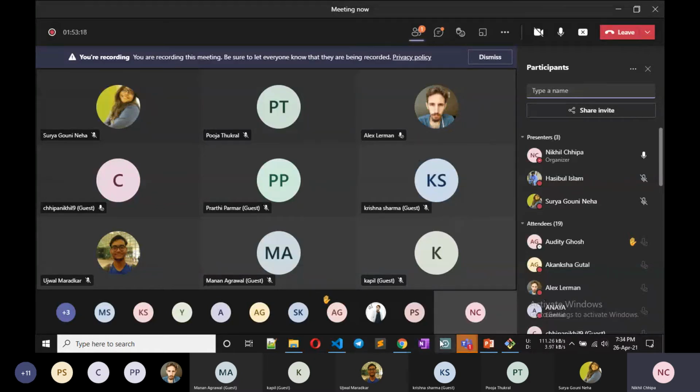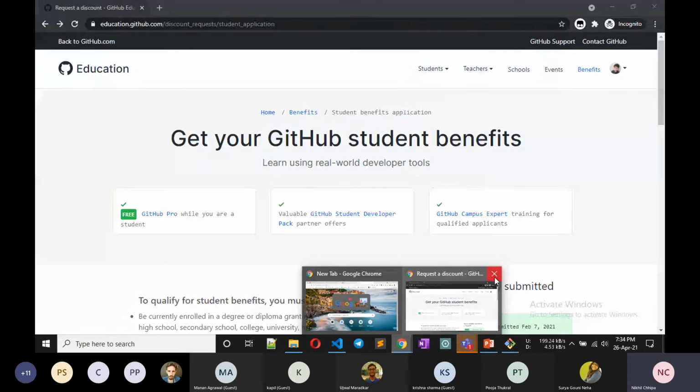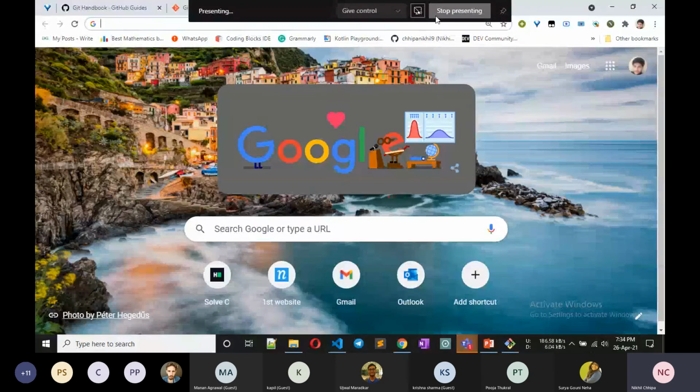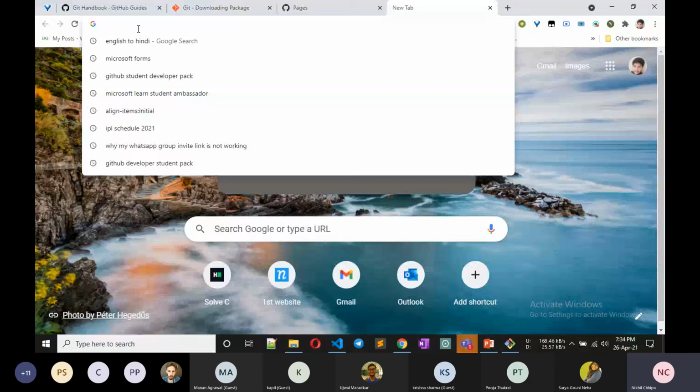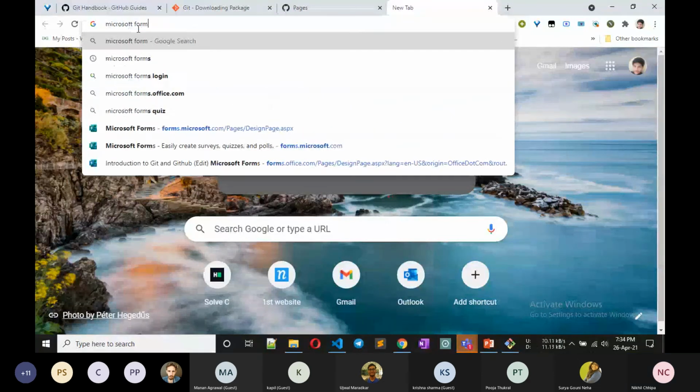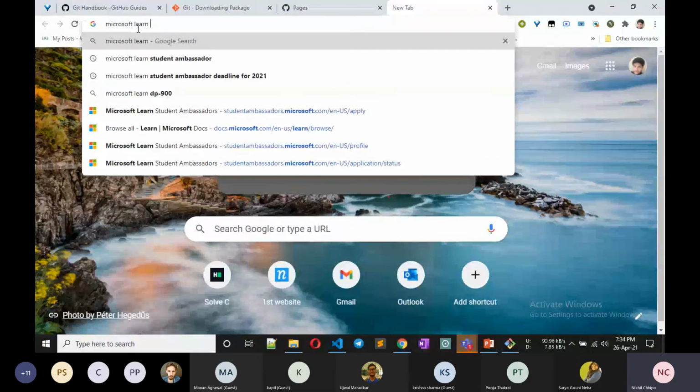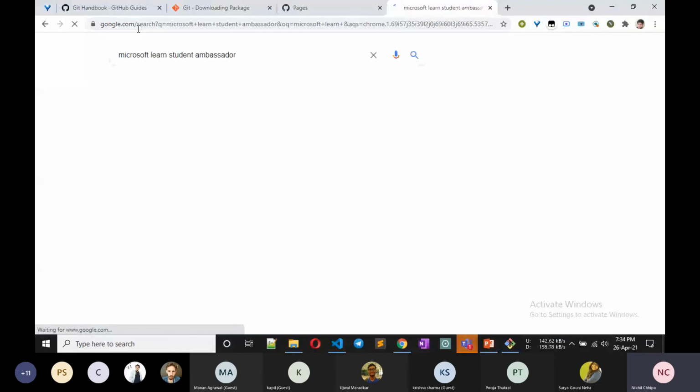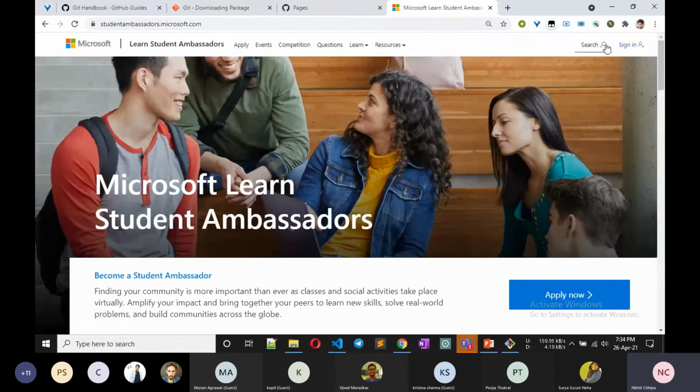Wait, let me open it first. This is a program that Microsoft runs for awareness among students. This is the page of the Microsoft Learn Student Ambassador program. You can apply from here.